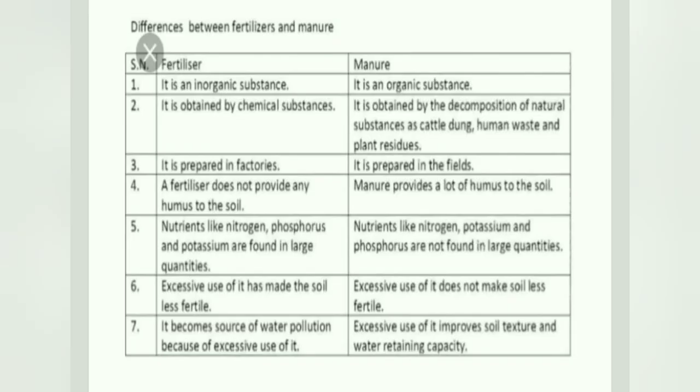Now here are some of the differences between fertilizer and manure. If you have a notebook, please pause this video and copy down this difference between fertilizer and manure. In the Google form, there will be a space to upload the written part. After you write, take a photo and upload the same along with the Google form.